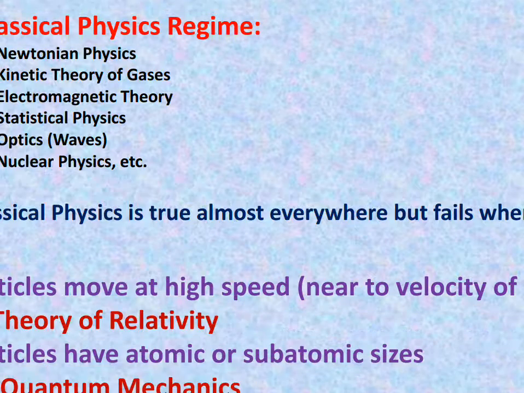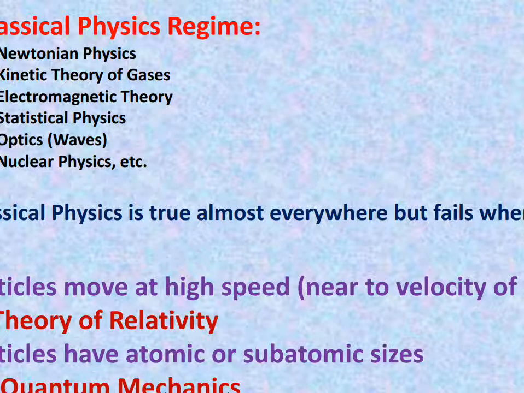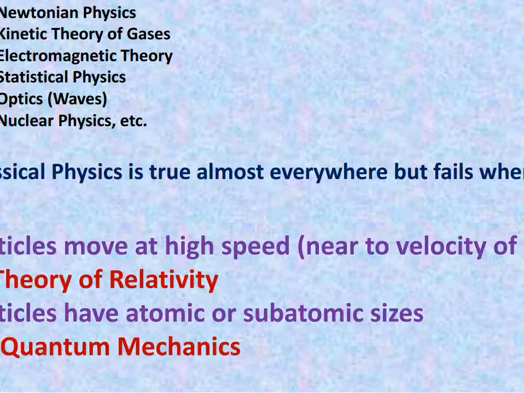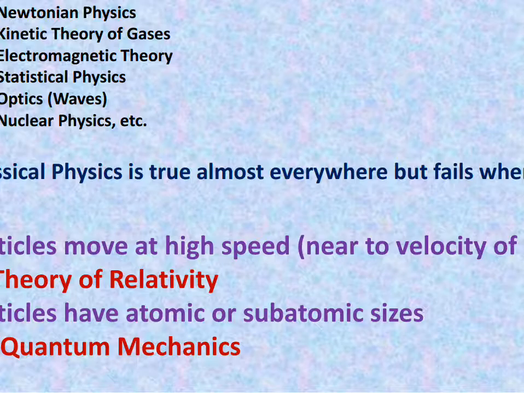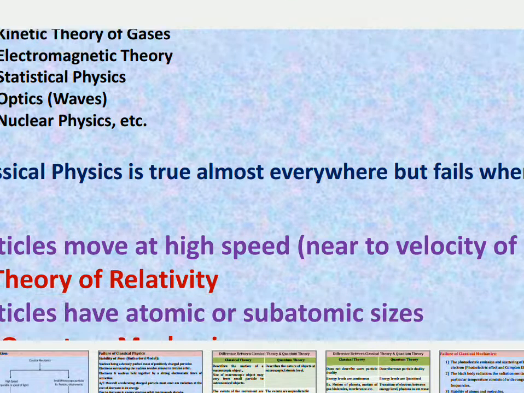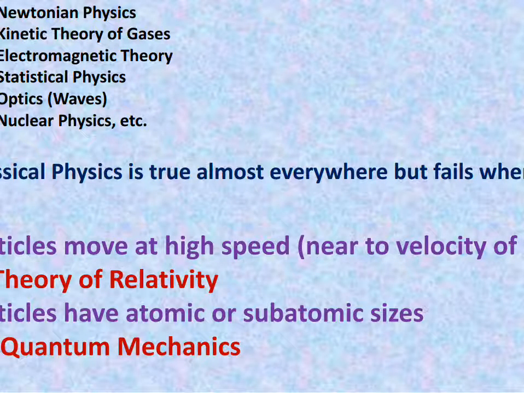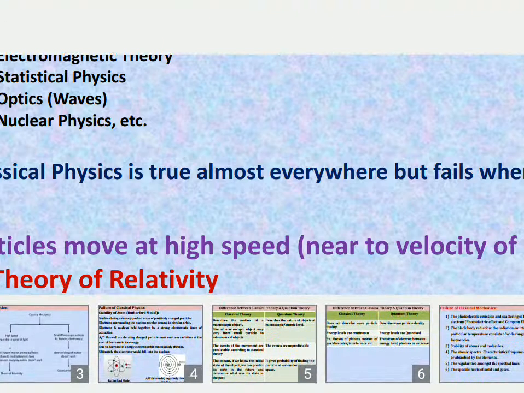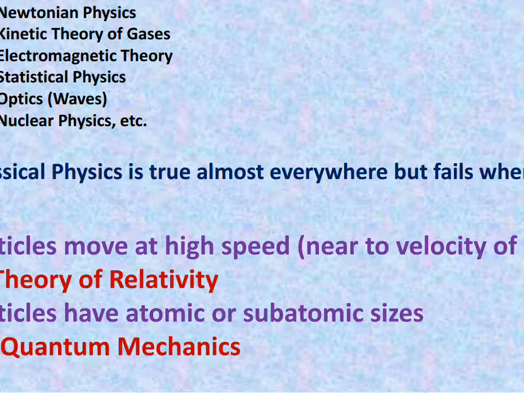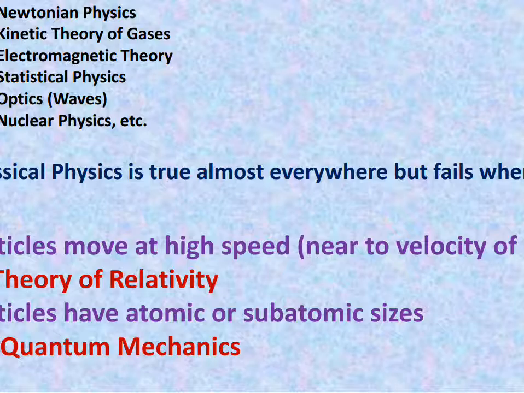Classical physics is almost true everywhere, but when does it fail? Classical physics fails when particles move at very high speed. This is the first case in which classical physics seems to fail, and this failure resulted in the invention of a new kind of theory, which is nothing but the theory of relativity. Because classical physics fails at high speeds, we cannot apply it to particles moving with very high speeds. There we have to use the theory of relativity, right?